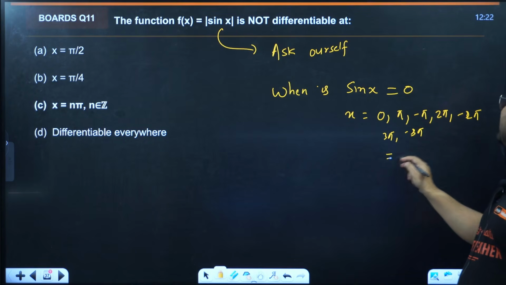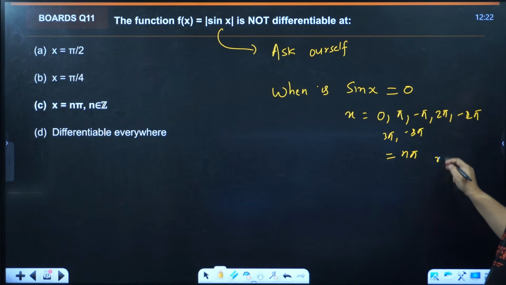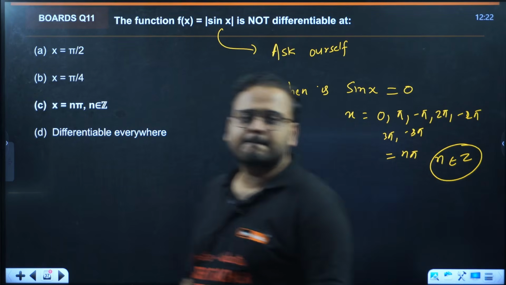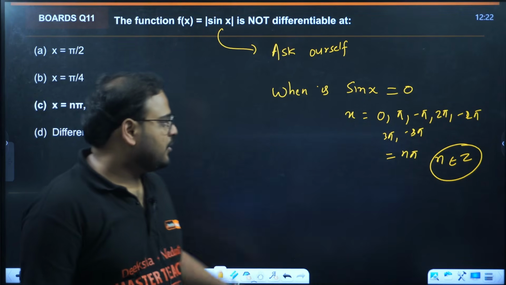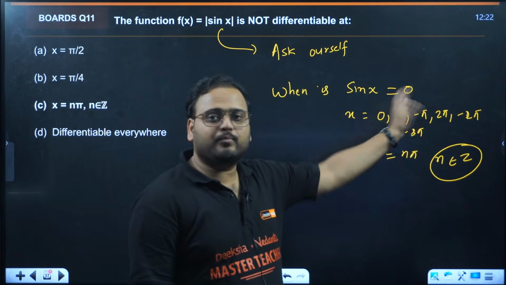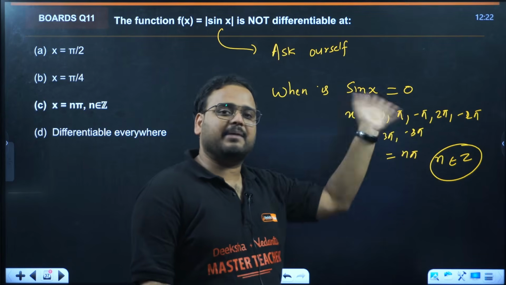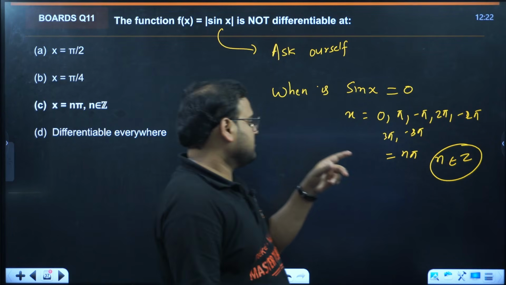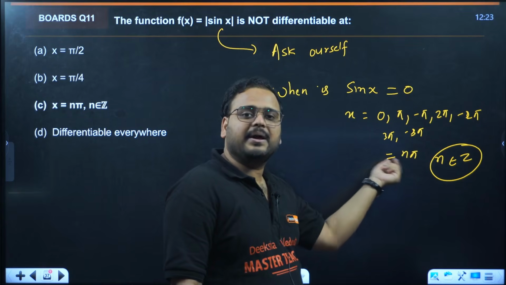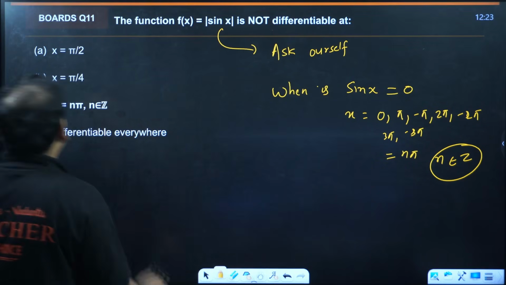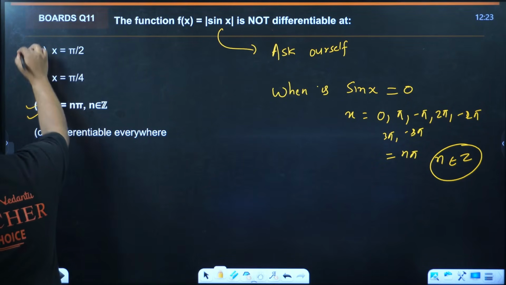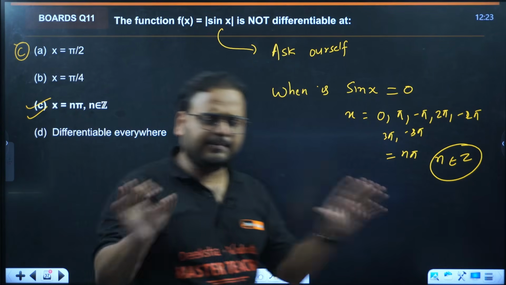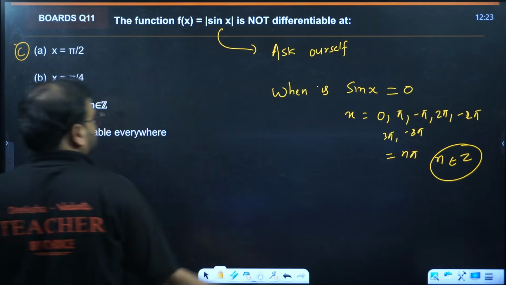Isn't this basically n pi, where n is all integers, right? 0, pi, minus pi, 2 pi, minus 2 pi, 100 pi, minus 100 pi, aren't these all integers? So we can write this as n pi. So my answer is n pi, where n belongs to integers. This is the logical way to solve it, which is correct, absolutely spot on, the correct method.